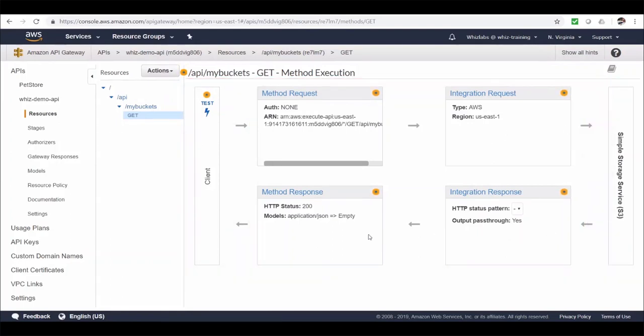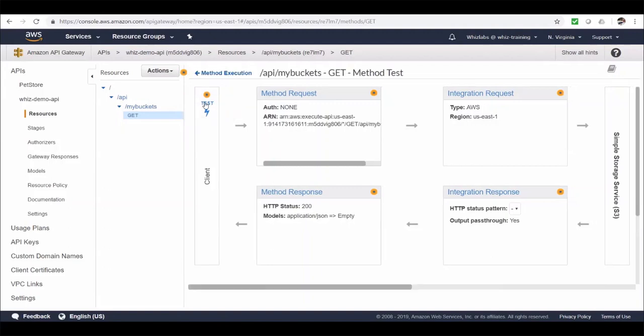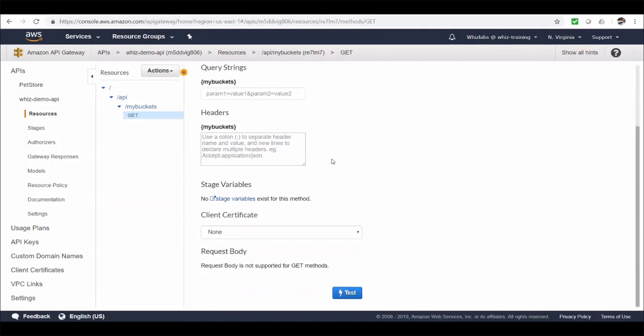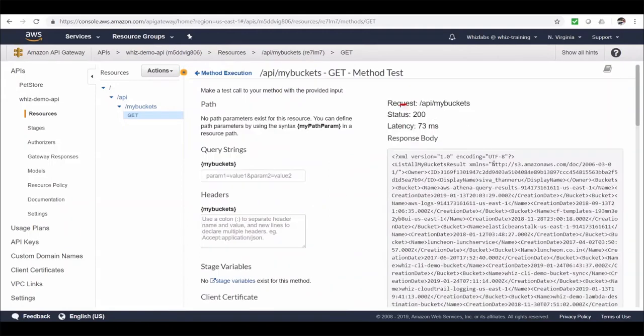You can also perform quick tests from here to see if the API resources are working. So let's click on test in here. You can provide any input path parameters if you have defined in the resource, or query string parameters to send them across to the backend. Let's leave them as blank for now and hit test. And there you go. The response status code is 200, which suggests the request was successful, and the buckets from my account in XML format.